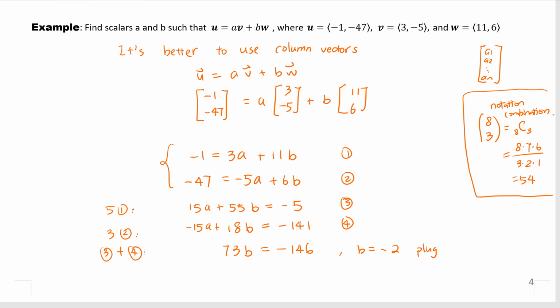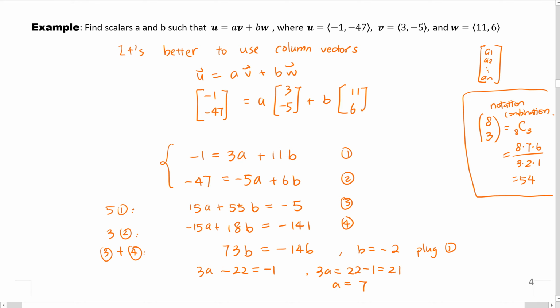After we find b, we can plug into either equation 1 or equation 2. Equation 1 looks easier. So 3a plus 11 times -2, so -22 equals -1. Then 3a equals, both sides plus 22. Well, that's 21. Well, then a is 7, right?